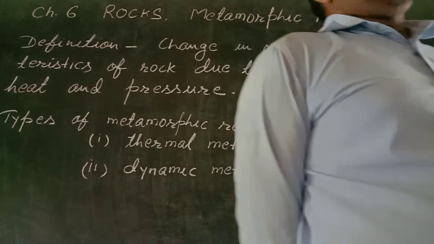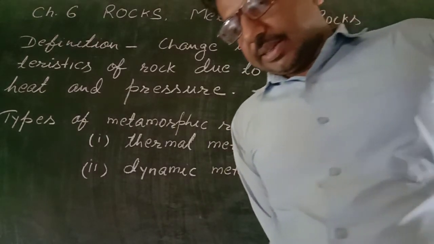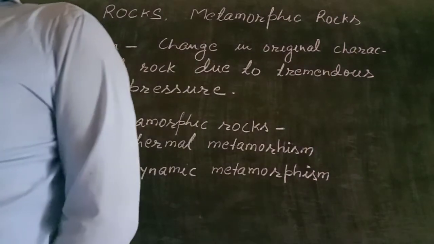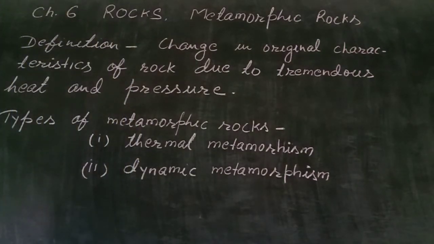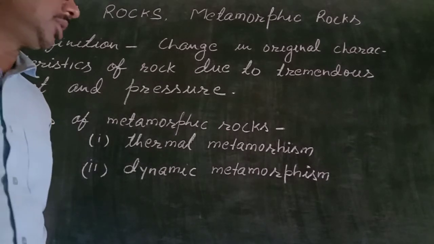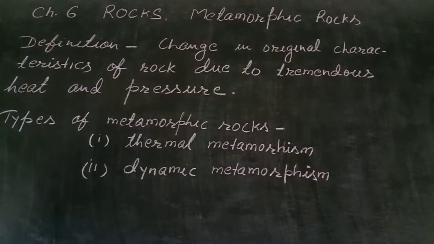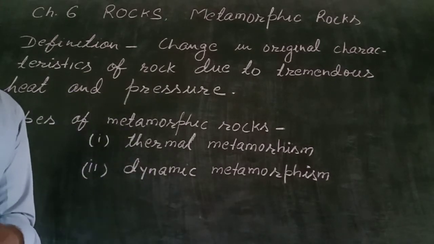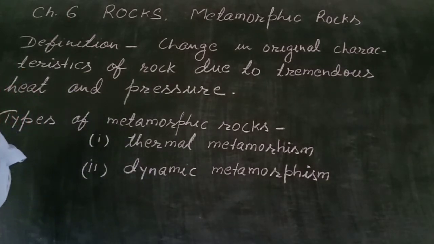Change in original characteristic of the rock, that is the parent rock from which this metamorphic rock is formed, and two factors are involved in these types of changes. Those are heat and pressure. Due to heat and pressure, the characteristics of the original rock or the parent rock are changed.